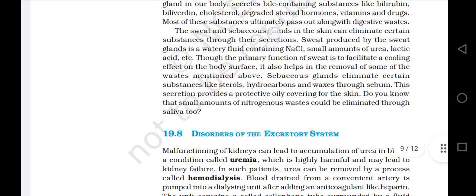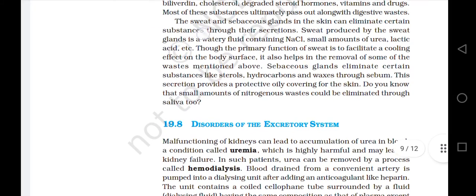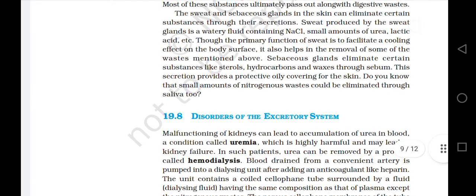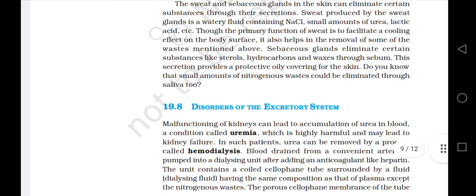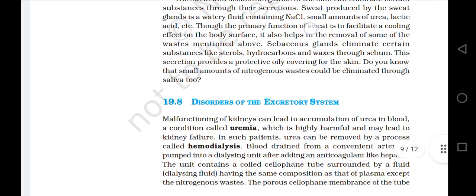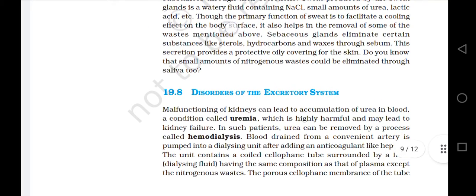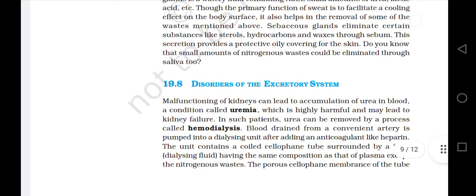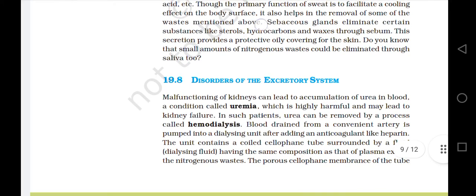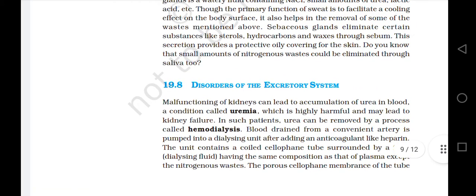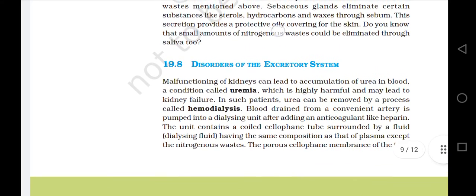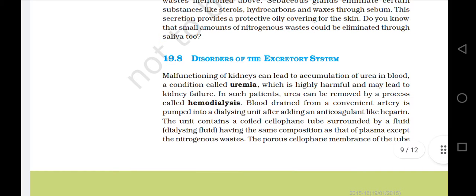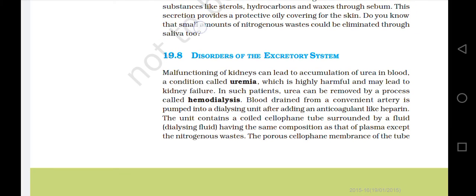The sweat and sebaceous glands in the skin can eliminate certain substances through their secretions. Sweat produced by the sweat gland is a watery fluid containing sodium chloride, small amounts of urea, lactic acid, etc. Though the primary function of sweat is to facilitate a cooling effect on the body surface, it also helps in the removal of some of the wastes mentioned above. Sebaceous glands eliminate certain substances like sterols, hydrocarbons and waxes through sebum. This secretion provides a protective oily covering for the skin. Do you know, small amounts of nitrogenous waste could be eliminated through saliva too?